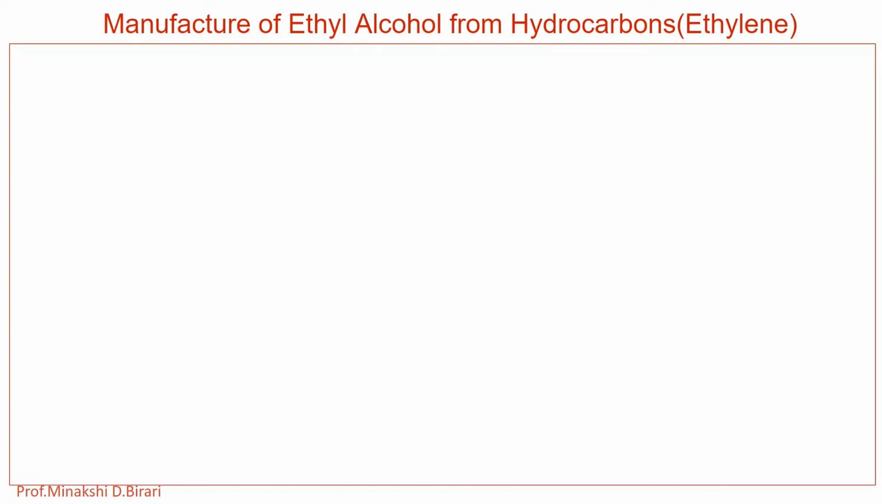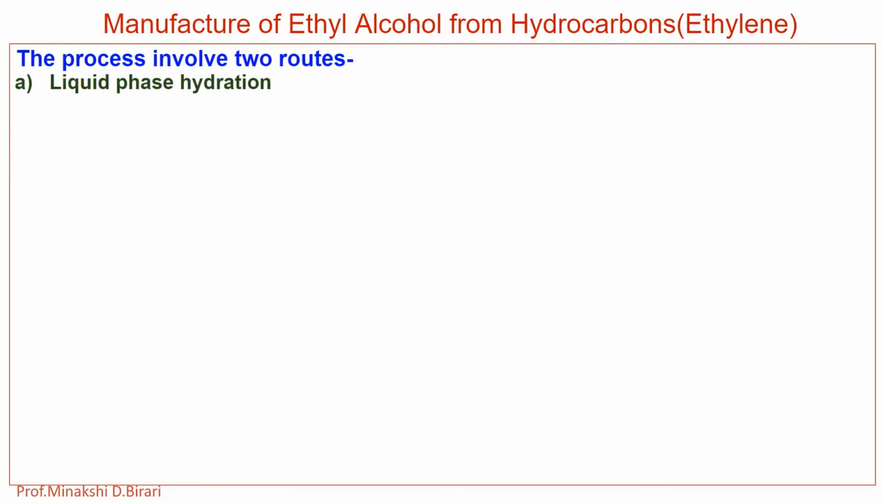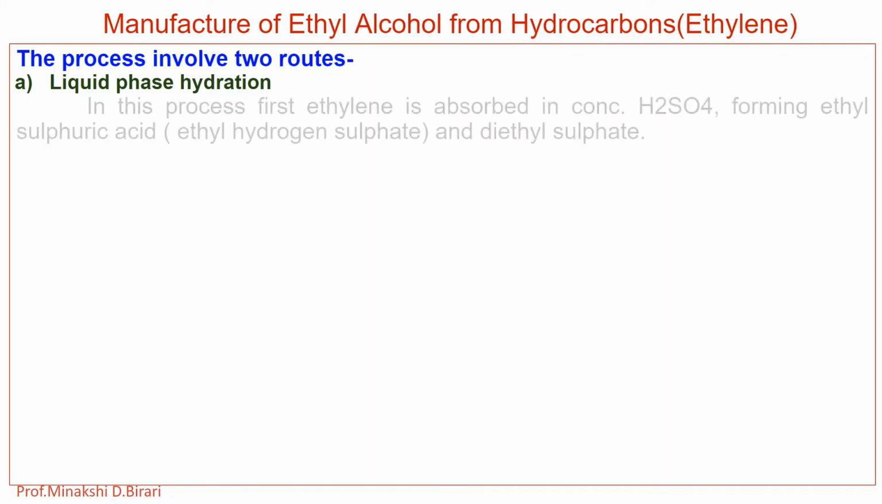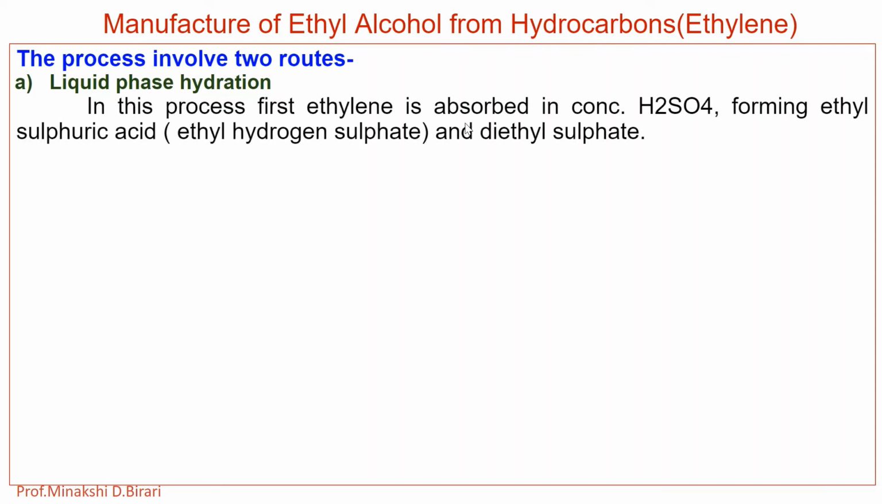ethyl alcohol can be produced. So this process also involves two routes. First one, liquid phase hydration. In this process, first ethylene is absorbed in concentrated H2SO4 forming ethyl sulfuric acid, also called ethyl hydrogen sulfate, and diethyl sulfate. So what is the reaction?